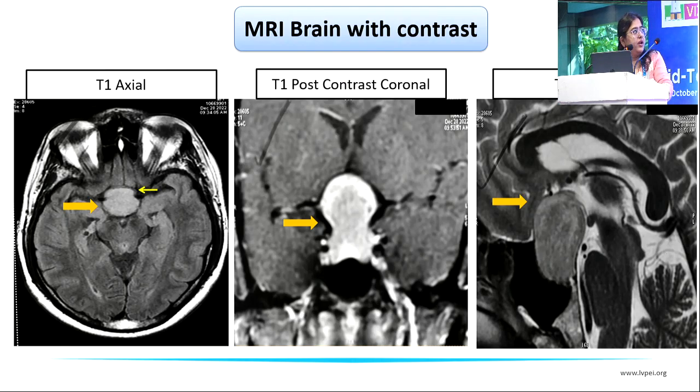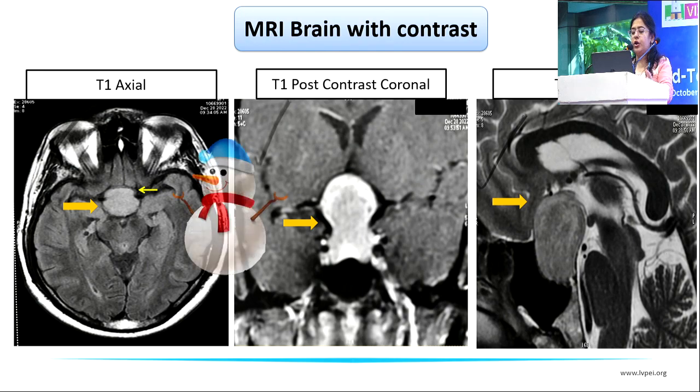So we went ahead and did the MRI brain with contrast, with a sellar mass as one of the differentials. We found a mass which was iso-intense to the gray matter in the axial scans, as you can see, and there was homogeneous post-contrast enhancement. The shape was like a figure of 8 or a snowman appearance. As you can see on the T1 sagittal images, the mass was separate from the pituitary.